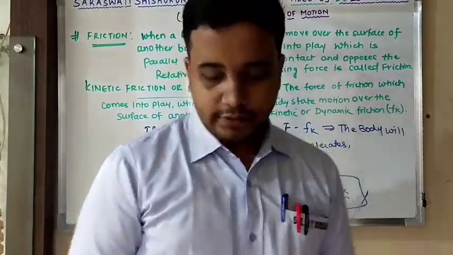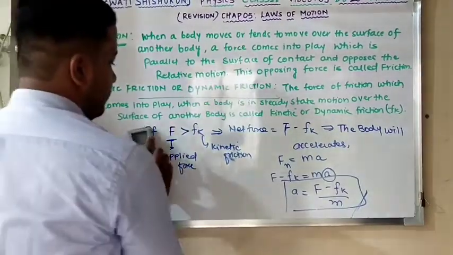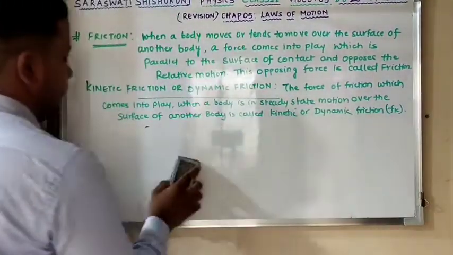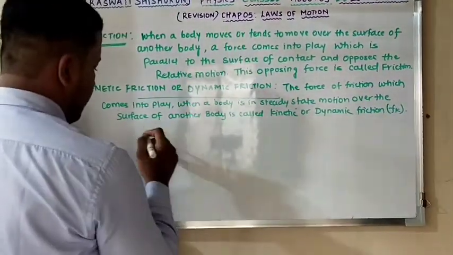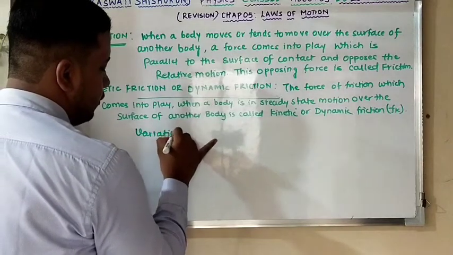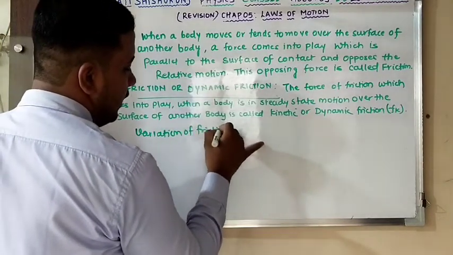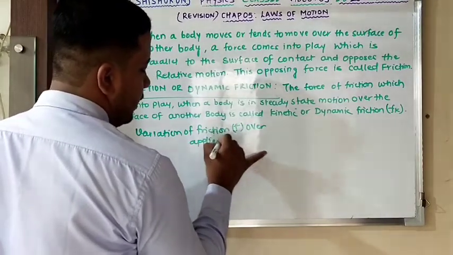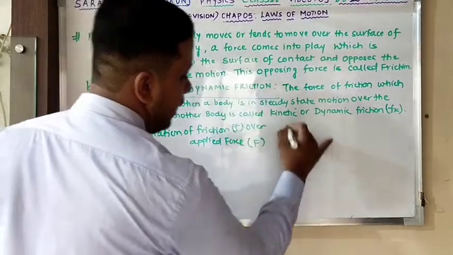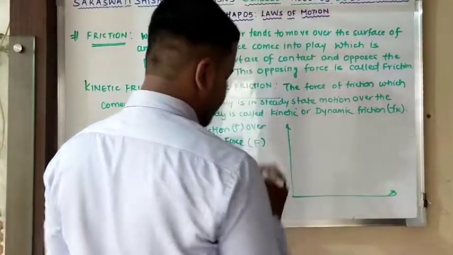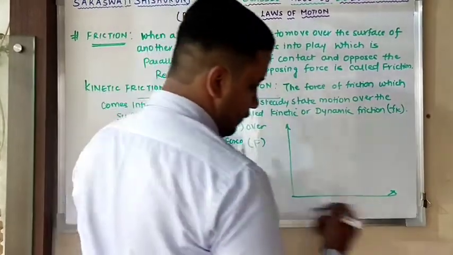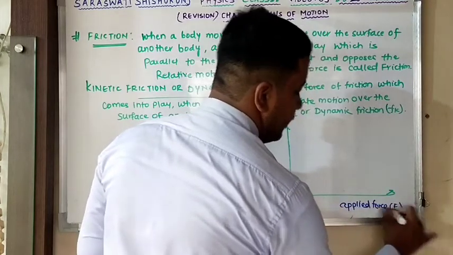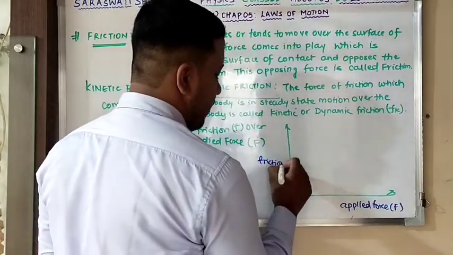Clear perfectly? Now I want to show you the variation of friction versus applied force. So here I can write variation of friction, that is small f, over applied force capital F. Here I am plotting a graph. You will be able to notice one thing. This is your applied force I am taking over here, that is your capital F, and here is your friction, that is your small f.